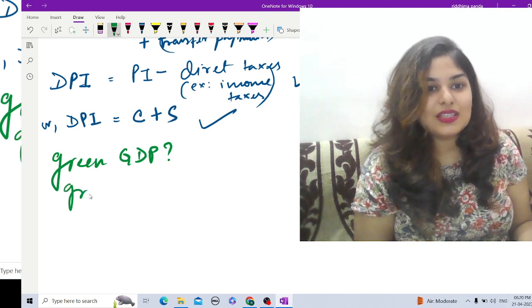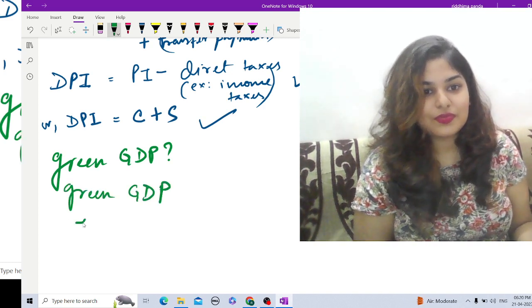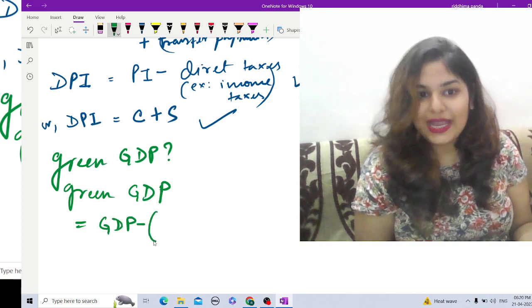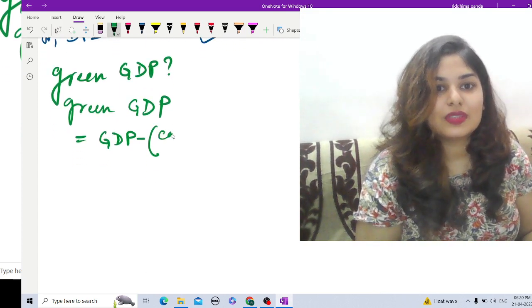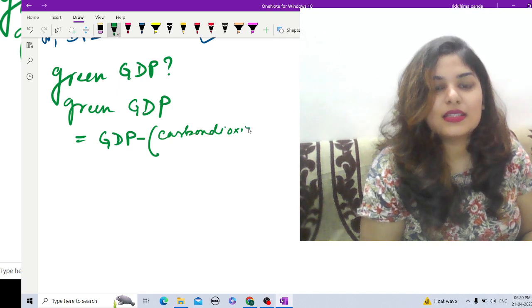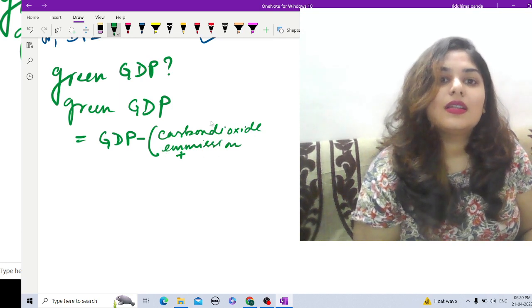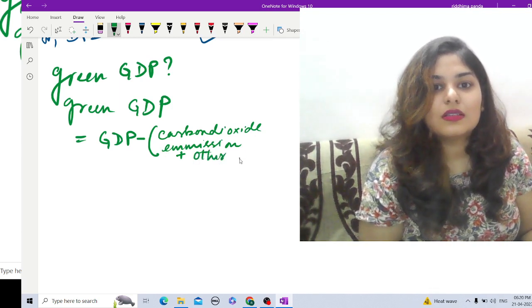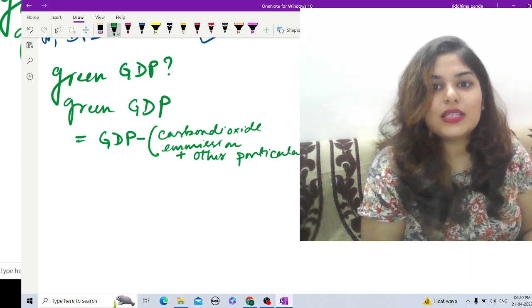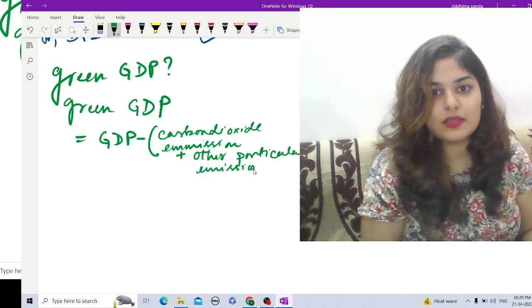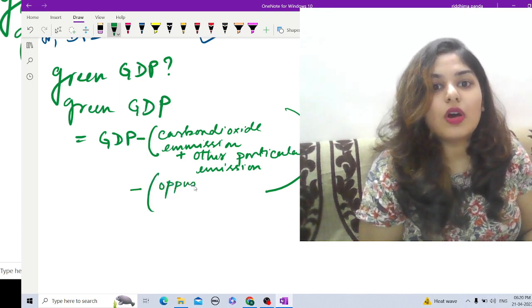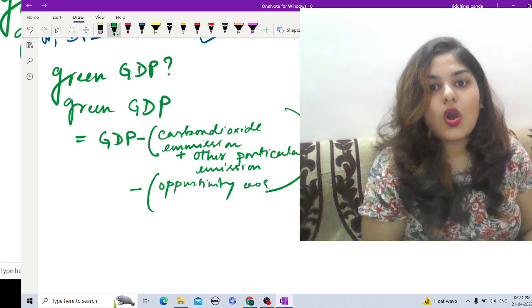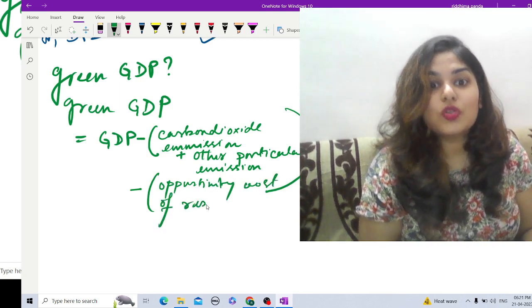So green GDP is equal to GDP minus carbon dioxide emission plus, let's say, other particulate emission, different types of emission that pollutes basically, that is subtracted, okay, minus opportunity cost of resource depletion.